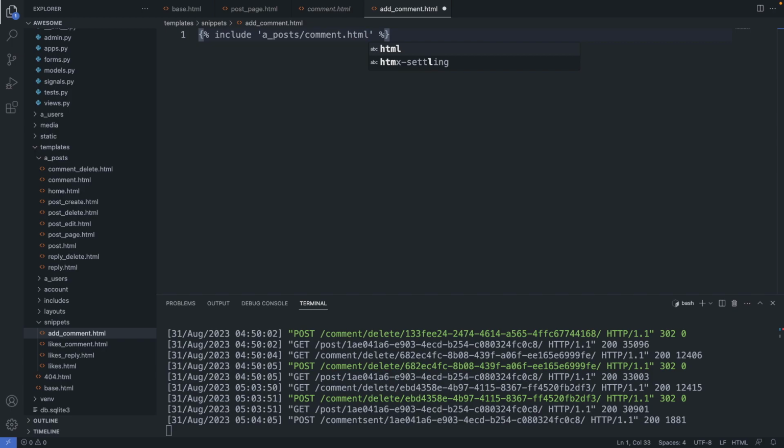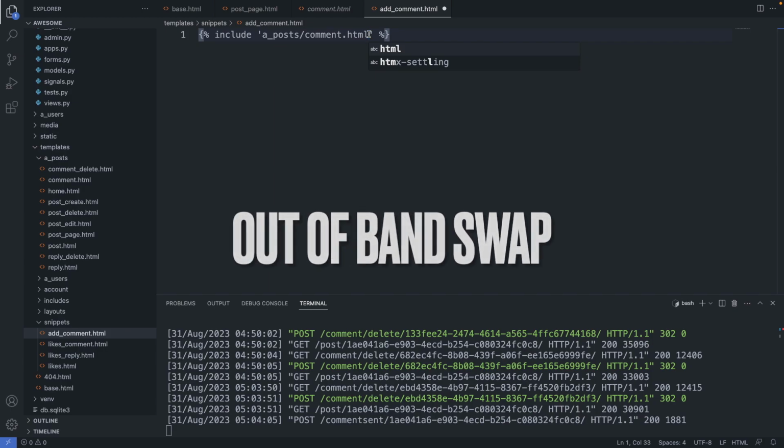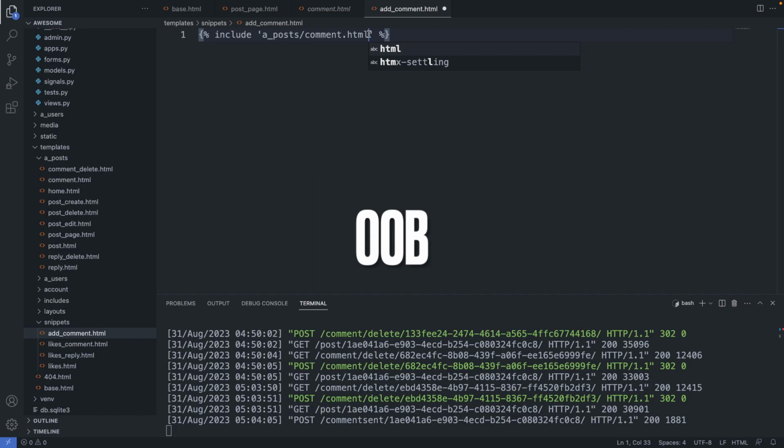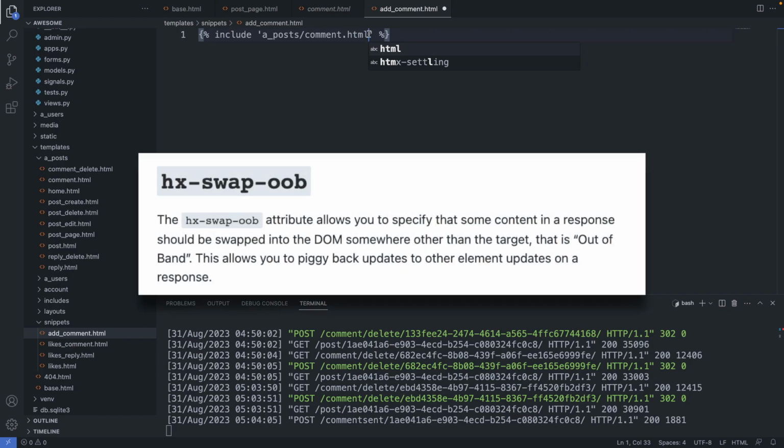And first let's tackle the counts. So I would like the count to update when this Htmx snippet is sent to the front end. So in Htmx, this can be done with a special swap, the out of band swap, or OOB for short. It is actually quite straightforward, and here is a description on their website.